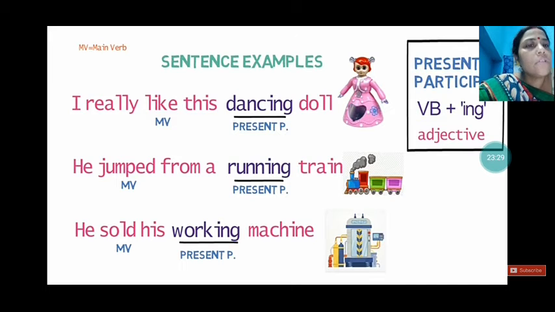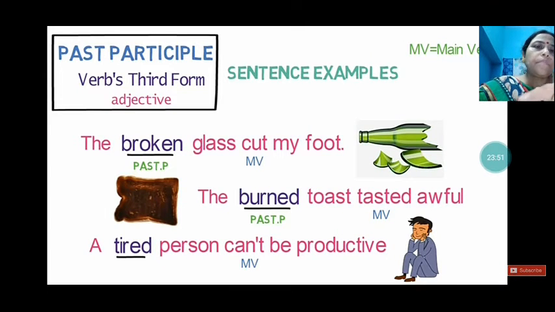The machine was working. Now you will think, okay miss, in all the sentences you are saying jumped, sold, then how is this a present participle? So when we take the ing form and it describes a noun as an adjective, that becomes the present participle. In past participle we will see how to use it.